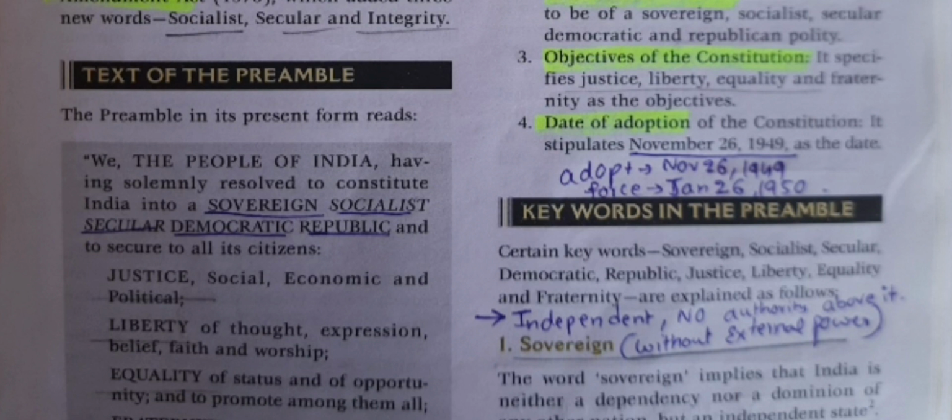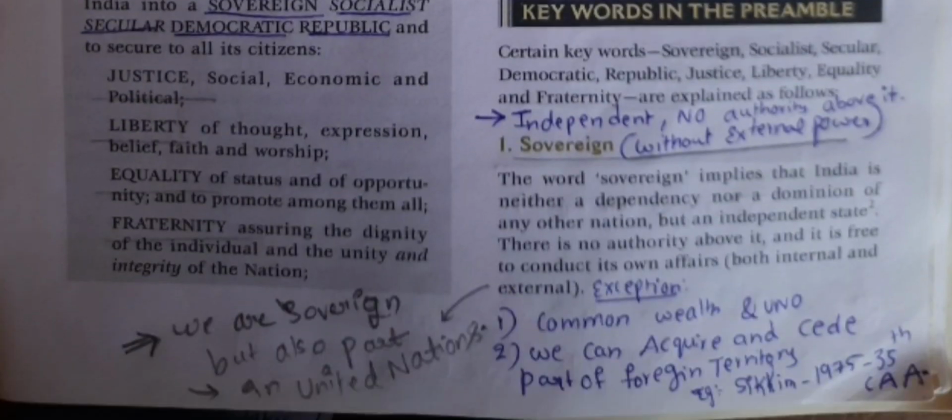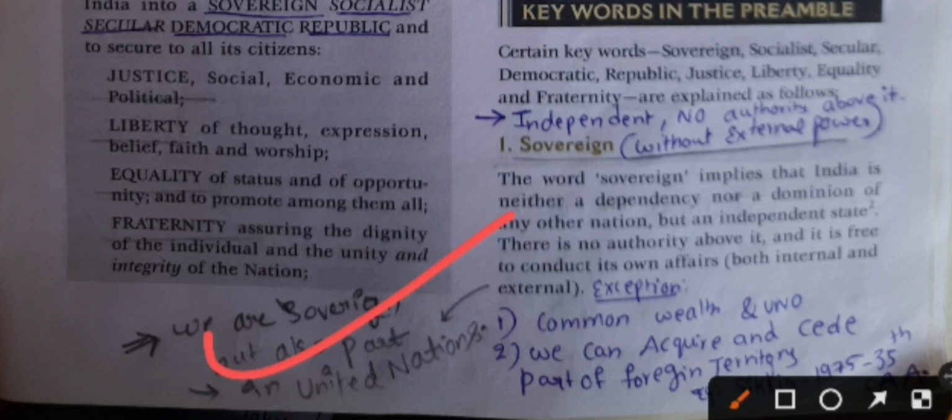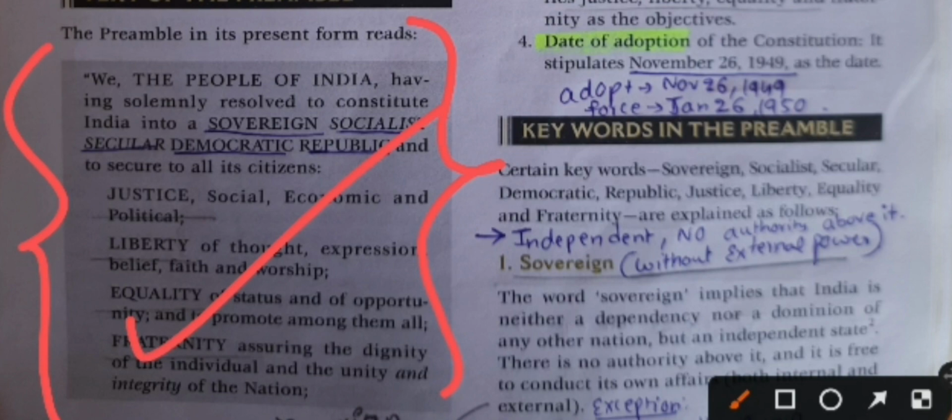Okay. We, the people of India, having solemnly resolved to constitute India into a sovereign, socialist, secular, democratic republic and to secure to all its citizens justice, social, economic and political, liberty of thought, expression, belief, faith and worship, equality of status and of opportunity, and to promote among them all fraternity, assuring the dignity of the individual and the unity and integrity of the nation. Okay, this is the text in our constitution. From this text of the preamble, many questions will come in our exam. So please don't forget it.